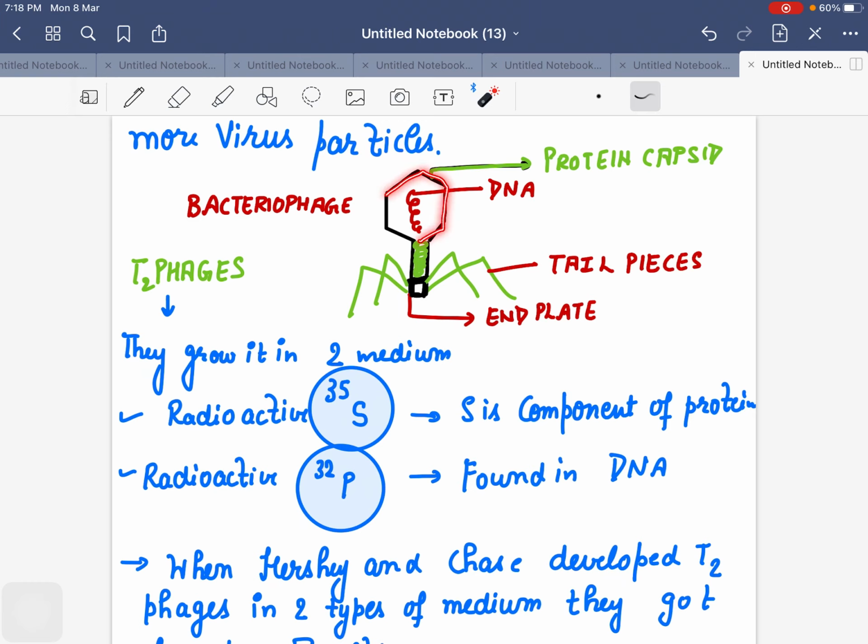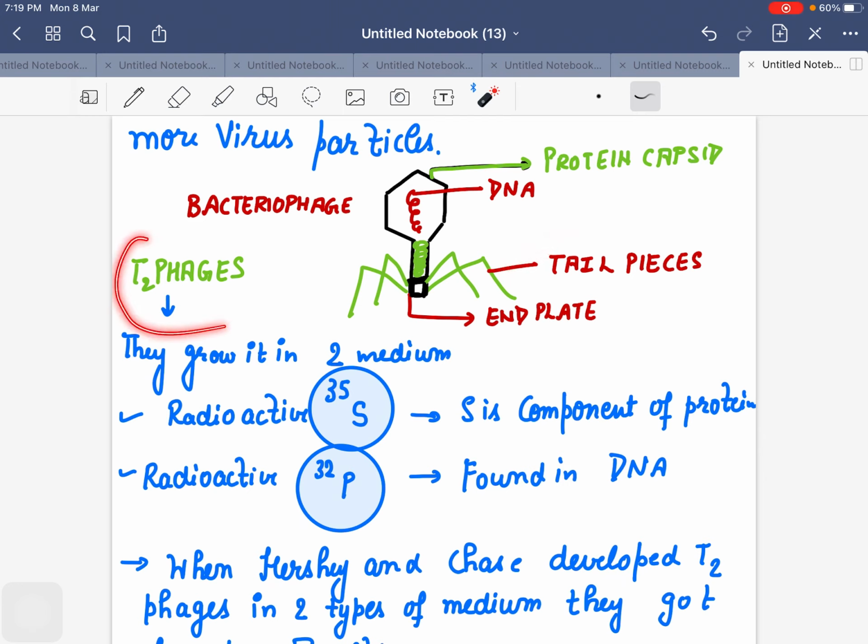Here, as you can see, this is our protein coat, and inside the protein coat there is the DNA. Then there is this end plate, and for the infection, this virus has tail pieces.